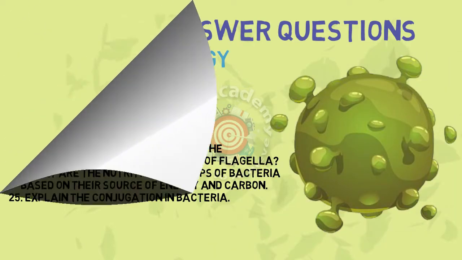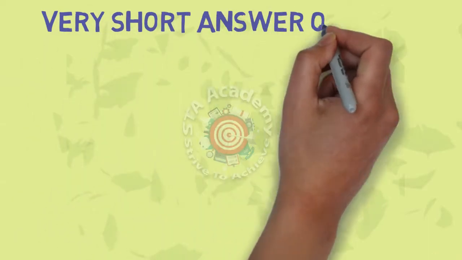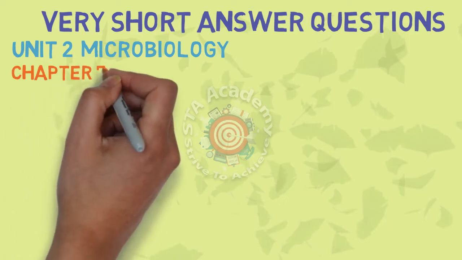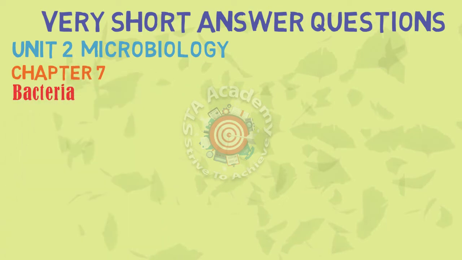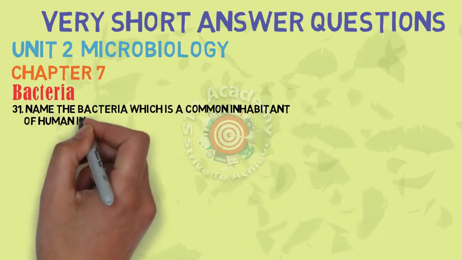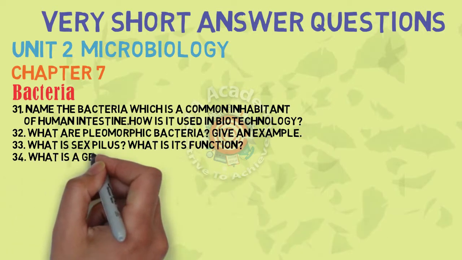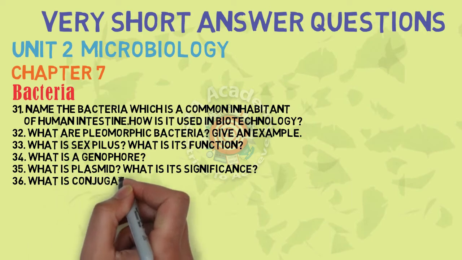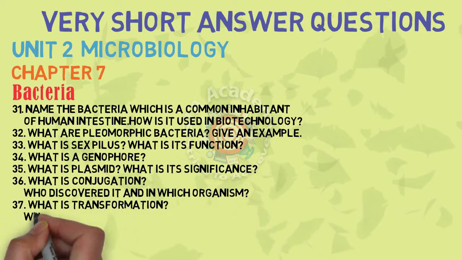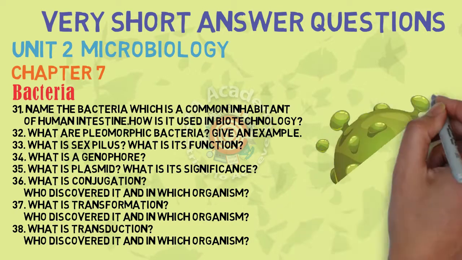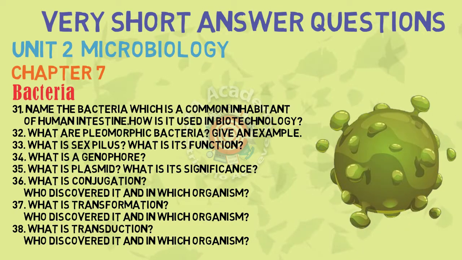Let us see the VSAQs from the same chapter, bacteria. 31 to 38, I have given some VSAQs. Name the bacteria which is a common inhabitant of the human intestine. 32, 33, 34 up to 38. These are very important VSAQs from the chapter bacteria, that is from unit 2.